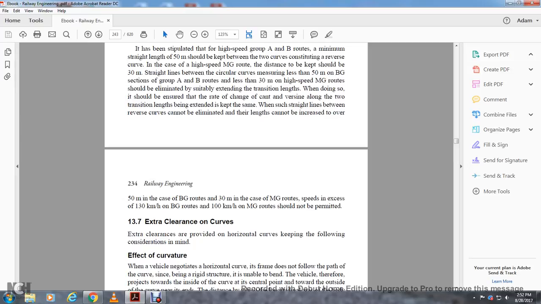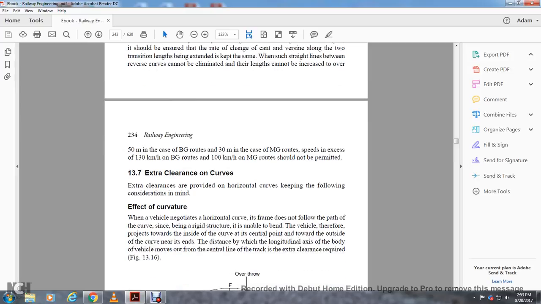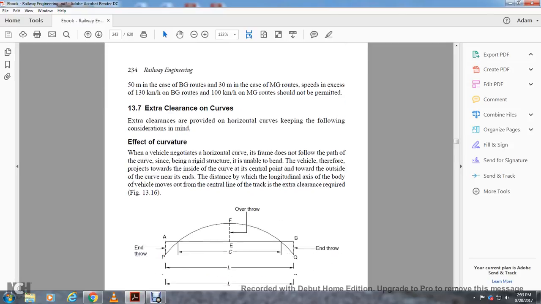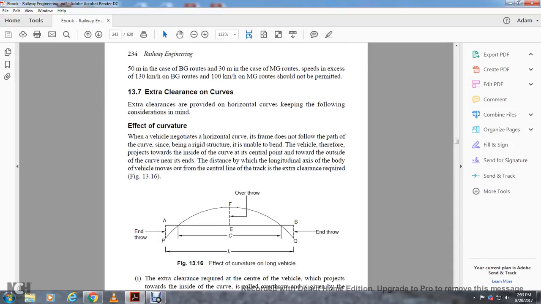13.7 Extra clearance for curves. Extra clearance is provided on a horizontal curve keeping the following considerations in mind. In negotiating a horizontal curve, the vehicle frame does not follow the path of the curvature, as the rigid structure is unable to bend. Vehicles therefore project toward the inside of the curve at the central point and toward the outside of the curve near the ends of the longitudinal axis of the body. Vehicle movement from the center line of the track requires extra clearance.